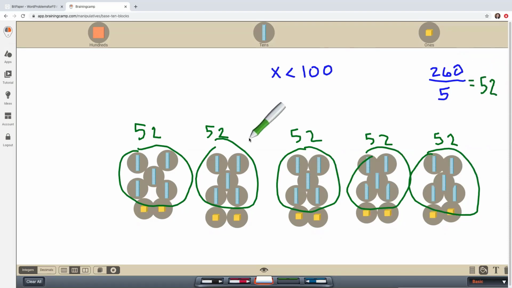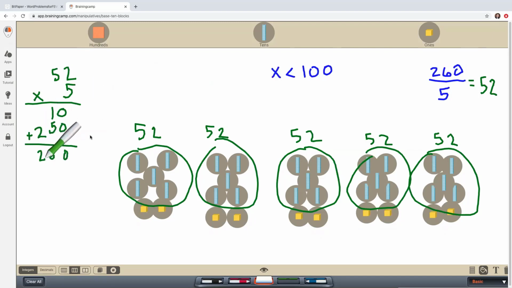Now, if we wanted to check that by multiplying, I would take 52 and multiply it by 1, 2, 3, 4, 5 groups. And I'm going to check to make sure I get back to 260, which is the weight of that black bear before they go into hibernation. So 5 times 2 is 10, and 5 times 50 is 250. Go ahead and add that up. And yes, I get back to 260. So my division, I calculated that correctly.